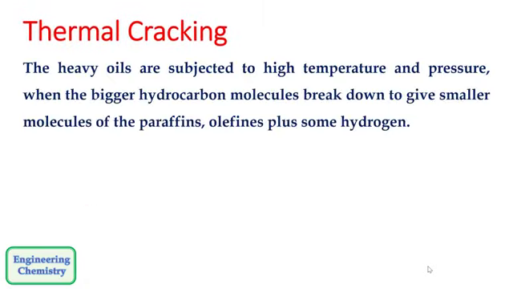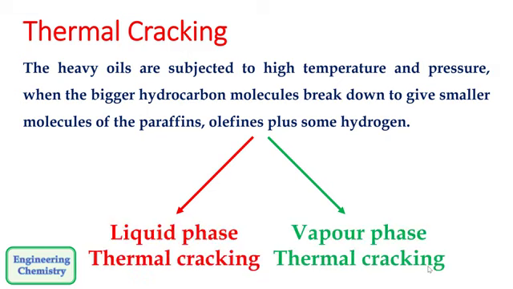In thermal cracking, the heavy oils are subjected to high temperature and pressure, when the bigger hydrocarbon molecules break down to give smaller molecules of paraffins, olefins, plus some hydrogen. This is also of two types. First is liquid phase thermal cracking and the second is vapor phase thermal cracking.